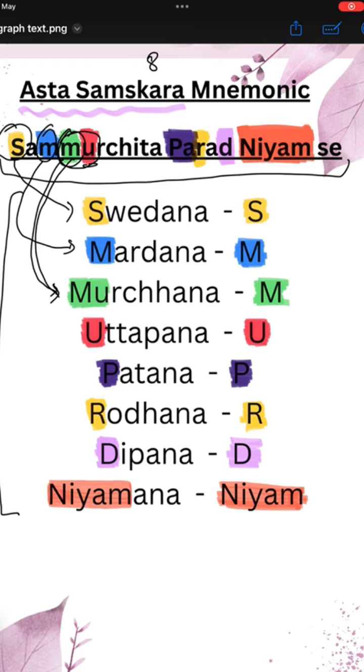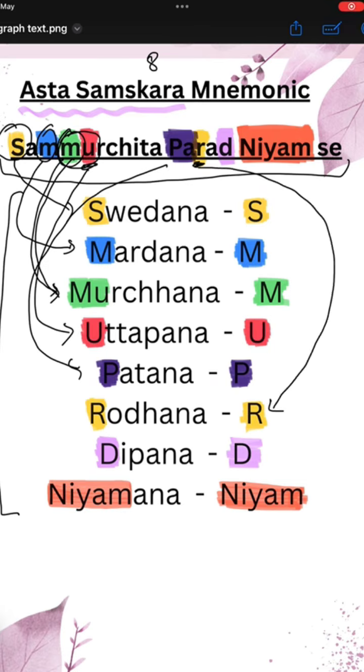And next, the letter U will be signifying Uttapan. Next, we move to the next word, Parad, where P stands for Patan and also R. The next letter, R, will be denoting Rodhan, and the last letter, D, will be denoting Deepan. And the last word, Niyam, means any kind of rule, and will be denoting the entire Niyaman, which is the easiest to remember.